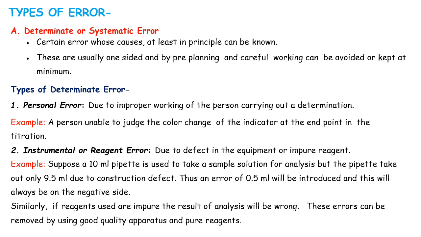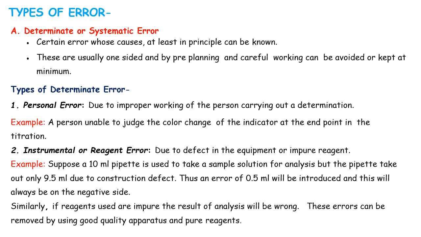Next, instrumental or reagent error. It can be caused due to a defect in equipment or an impure reagent. For example, suppose a 10 ml pipette is used to take a sample solution for analysis, but the pipette takes out only 9.5 ml due to a construction defect. Thus, an error of 0.5 ml will be introduced, and this will always be on the negative side. Similarly, if the reagents used are impure, the result of analysis will be wrong.